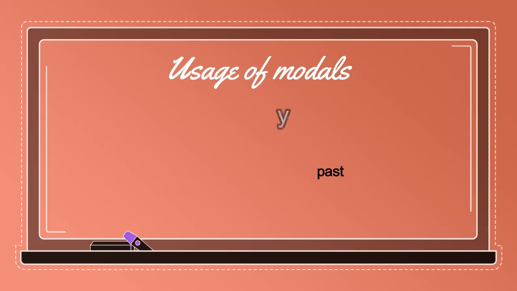In other words, I could write with both my hands when I was 5 years old. I could sleep for 10 hours when I was younger. I could read all night a few years back. I can read all night. Okay? So this is the difference between the usage of can and could with respect to ability.